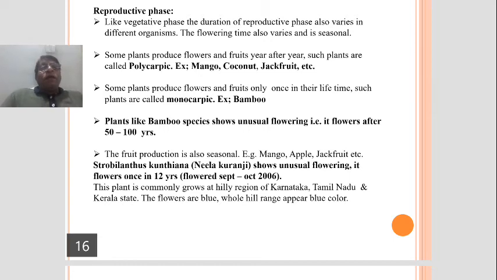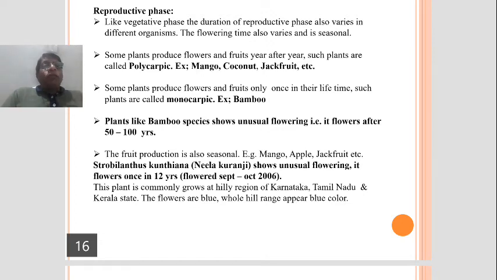See, in some plants, we may notice the plants produce flowers only once in their lifetime and fruits.